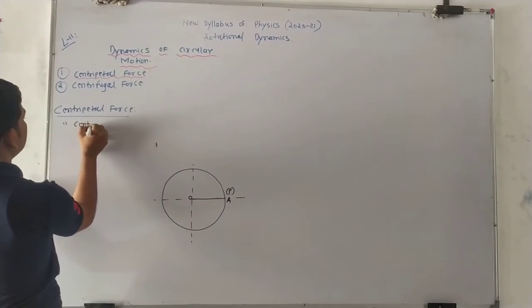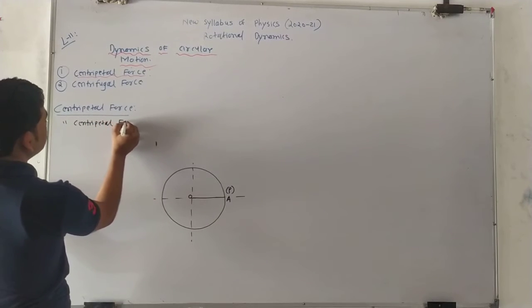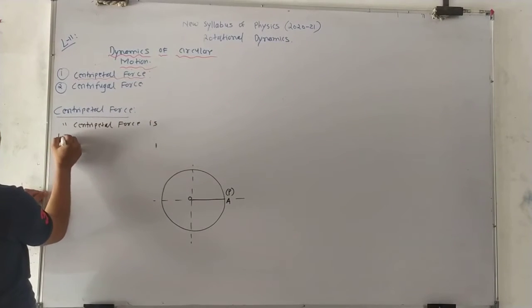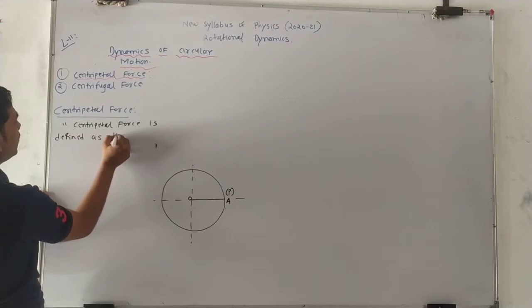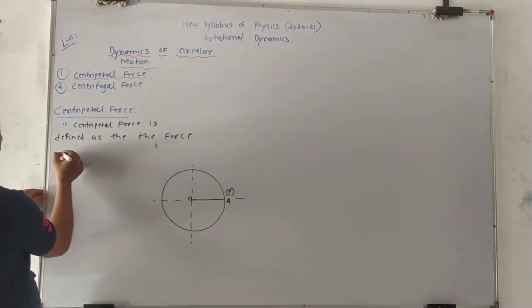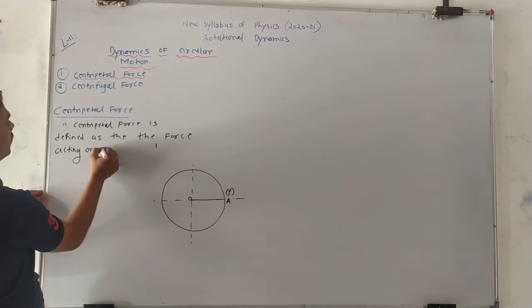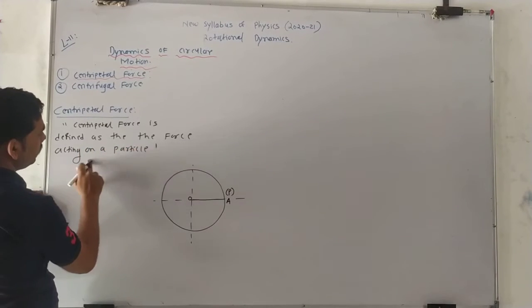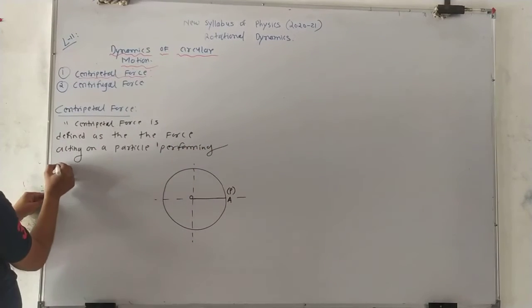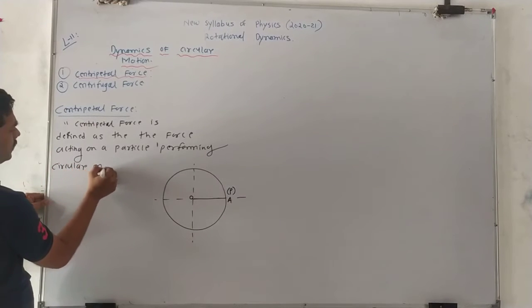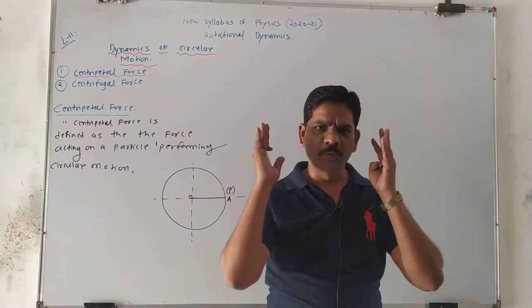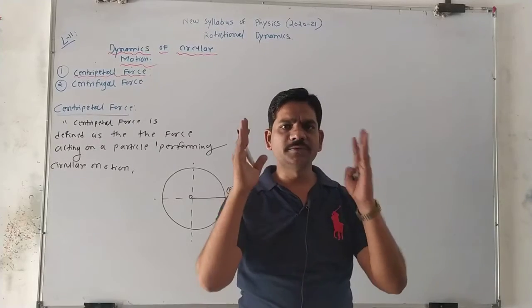The centripetal force is defined as the force acting on a particle performing circular motion. This means that when a particle performs circular motion, that time a force always acts. This is nothing but the dynamics of circular motion.